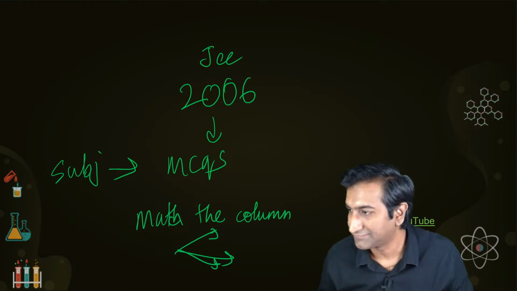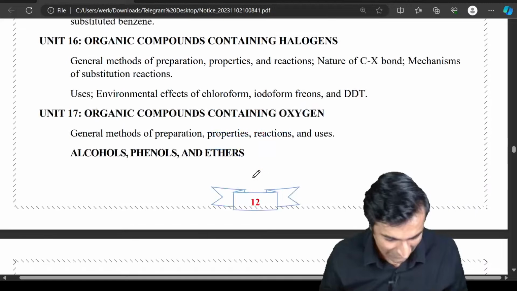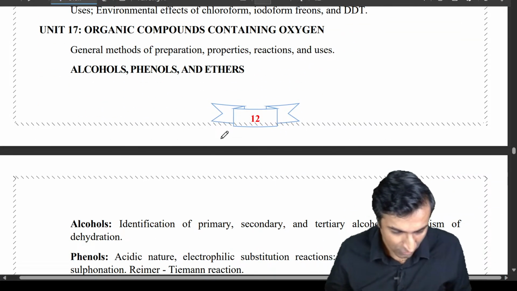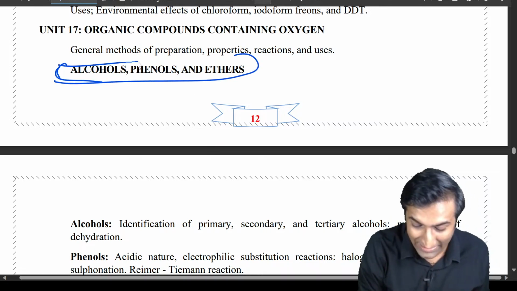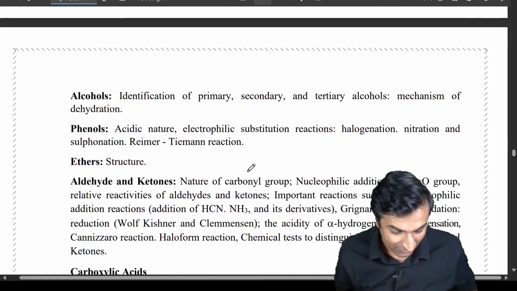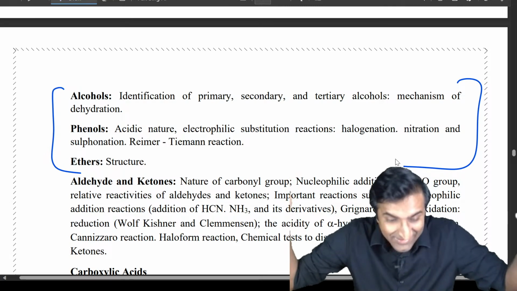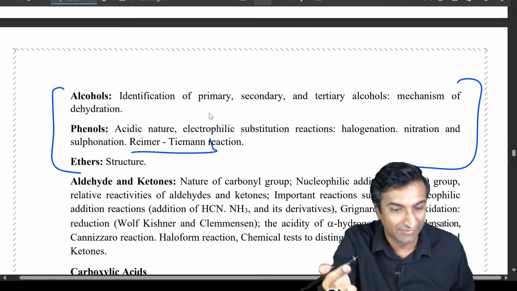I'll show you this PPT once again, just to clarify. In organic, nothing was removed. The reason I talk about organic too much is because nothing has been removed. Look at this, the biggest: alcohol, phenols and ethers. I have no idea why people are saying it's been removed. It's written in such big words. Look at this, what are you talking about? It's all there, right? Reimer-Tiemann reaction. There was a guy over here on chat also who mentioned Reimer-Tiemann.